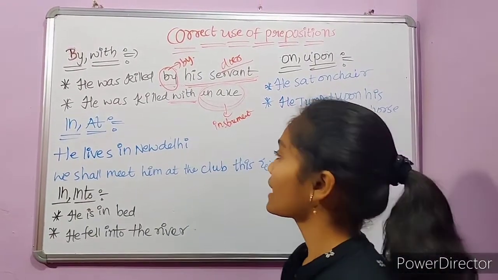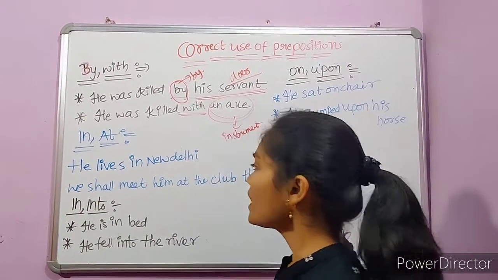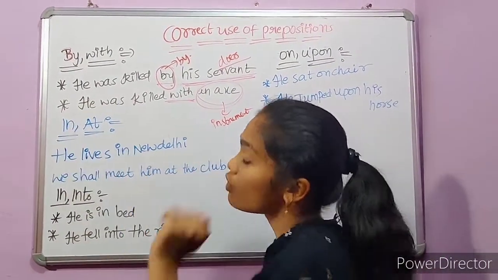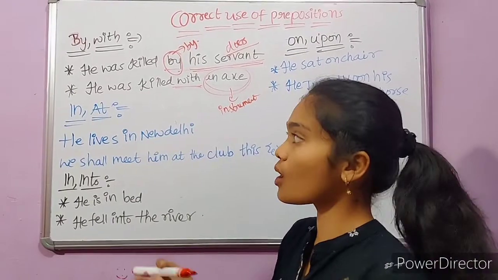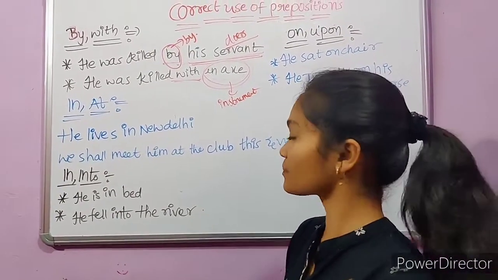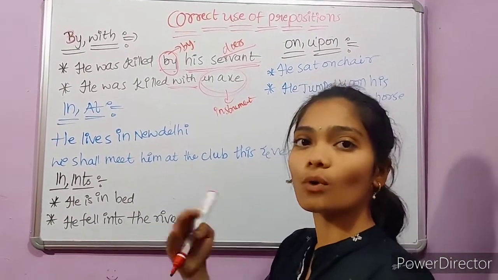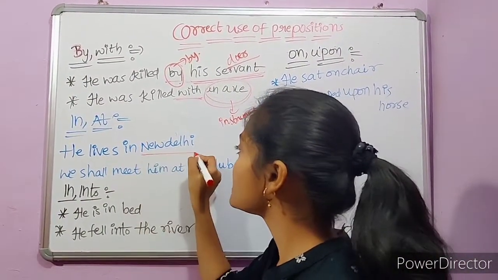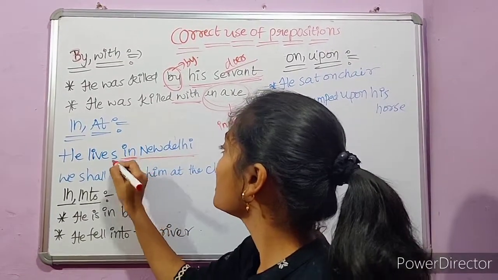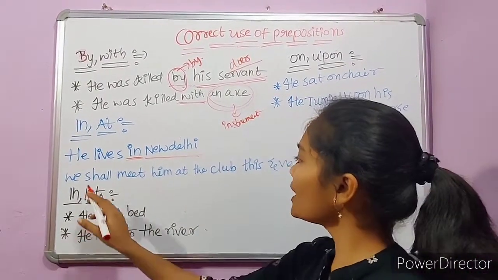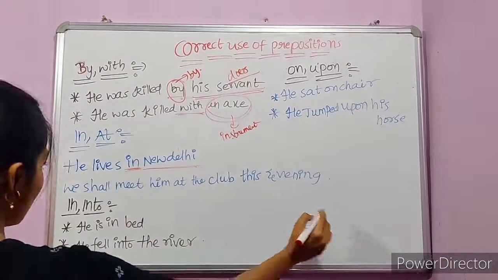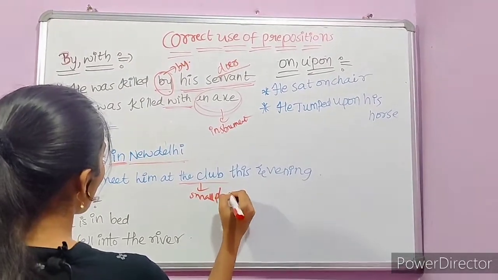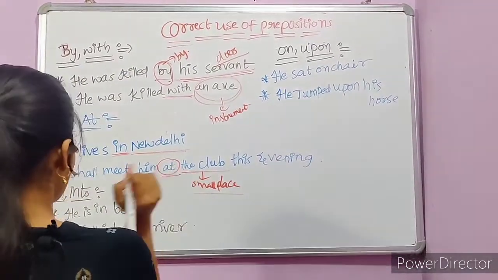Next one is in, at. In is used before larger places like cities, towns, countries, continents, etc. And at is used before small places. He lives in New Delhi. New Delhi is a large city, therefore we use in before the place New Delhi. We shall meet him at the club this evening. Club is a small place, right? In order to refer to a small place, we use the at preposition.